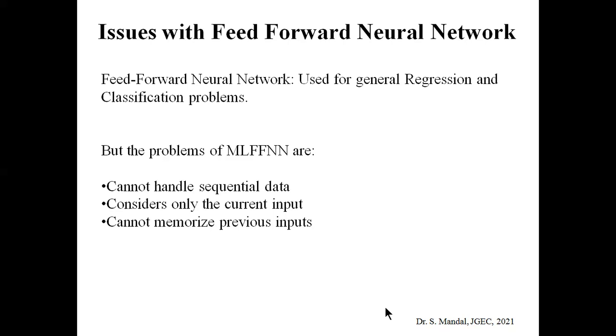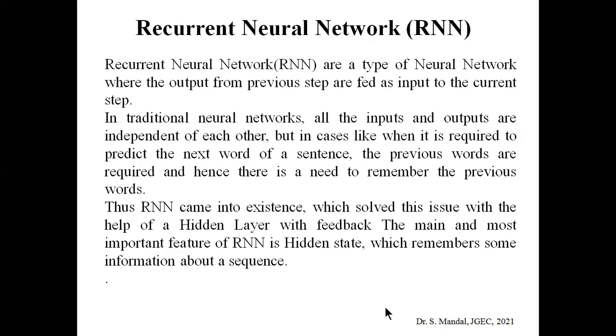So these are some major disadvantages of feed-forward neural network whenever we want to deal with time series or sequential data. To deal with such data, recurrent neural network is preferred. Basically, RNN is one type of neural network where the output from the previous step is fed as input to the current step. Just remember this term.